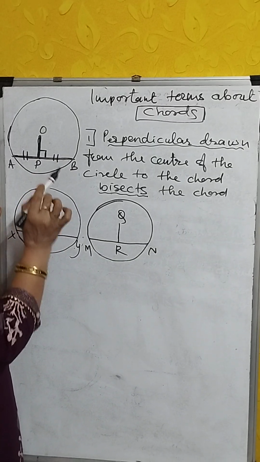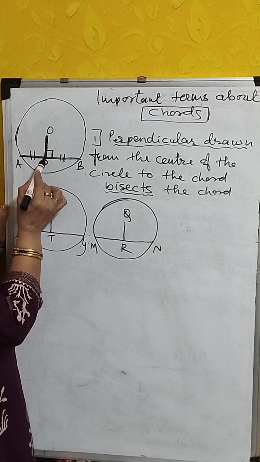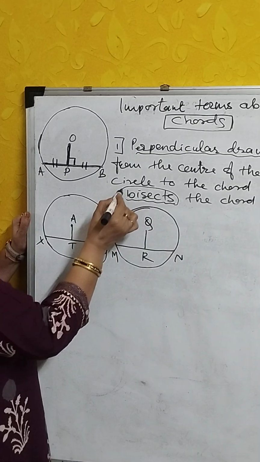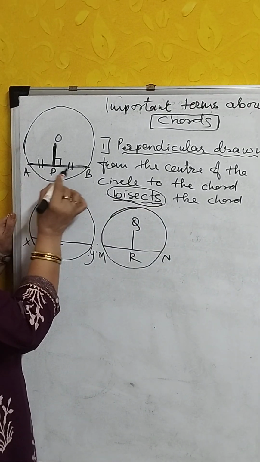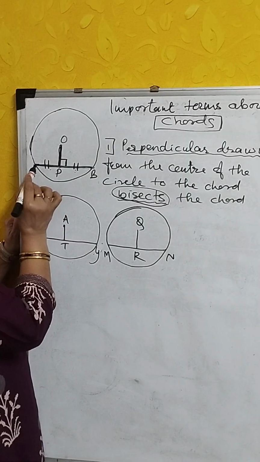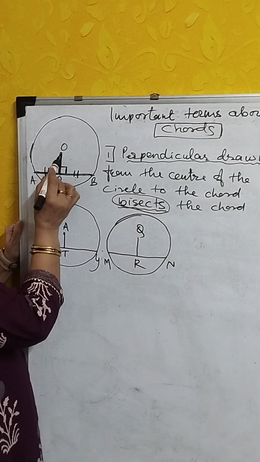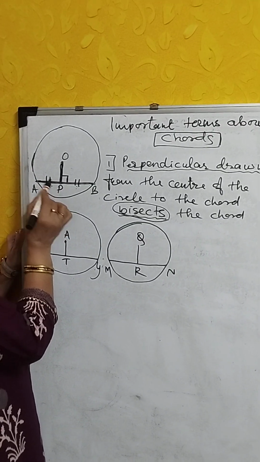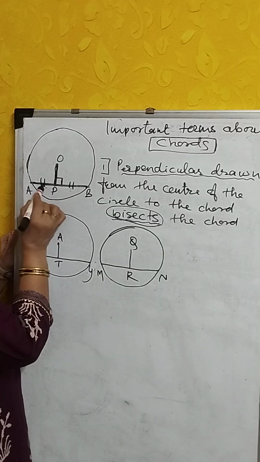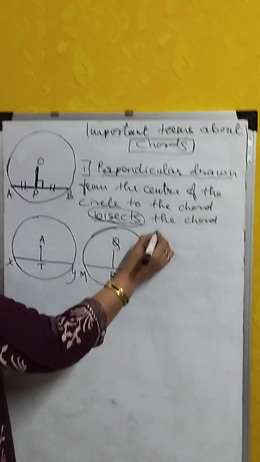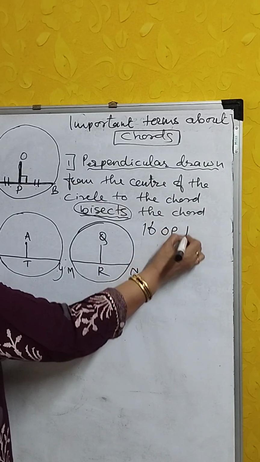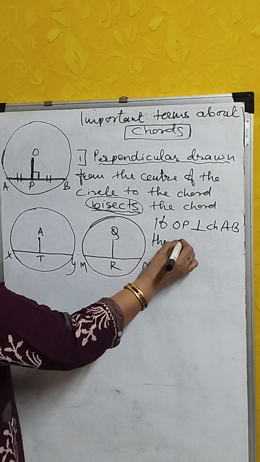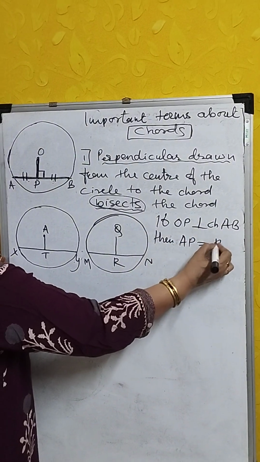A perpendicular from the center of the circle to the chord bisects the chord.